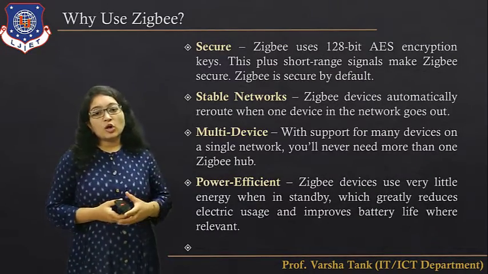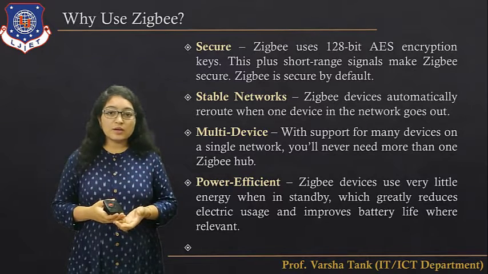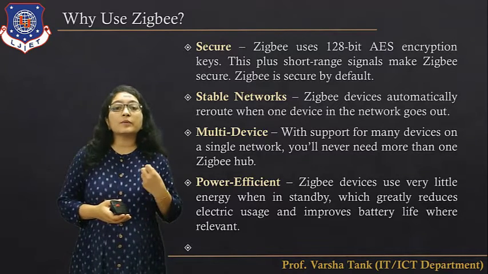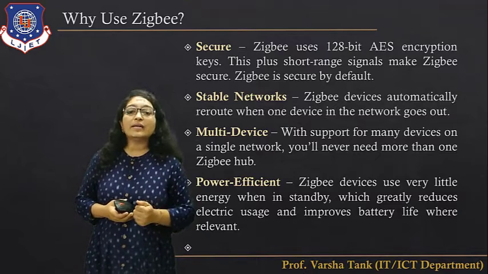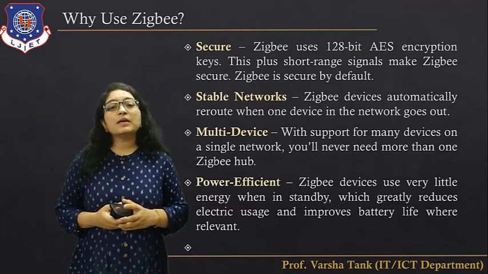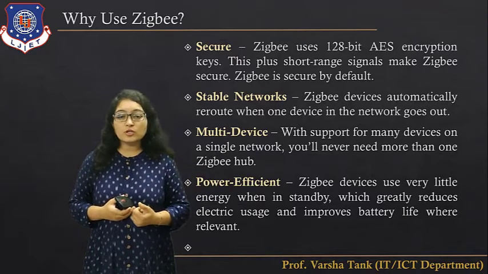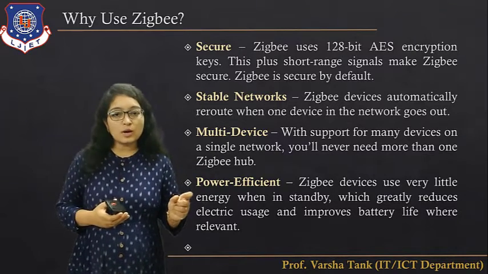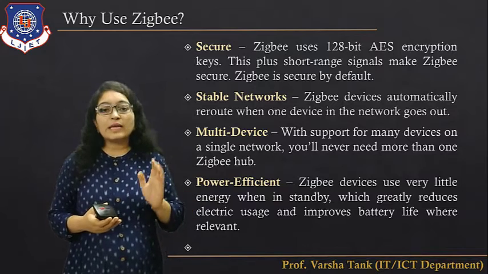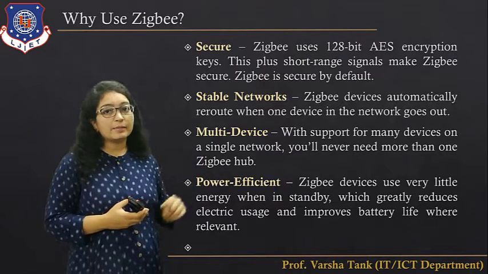Then the next one is security. As we have discussed already, ZigBee uses the Advanced Encryption Standard with a 128-bit key. So ZigBee is secure. It is a stable network. We have discussed this also. If one device goes down, it will not break down the entire network. So it provides a stable network.